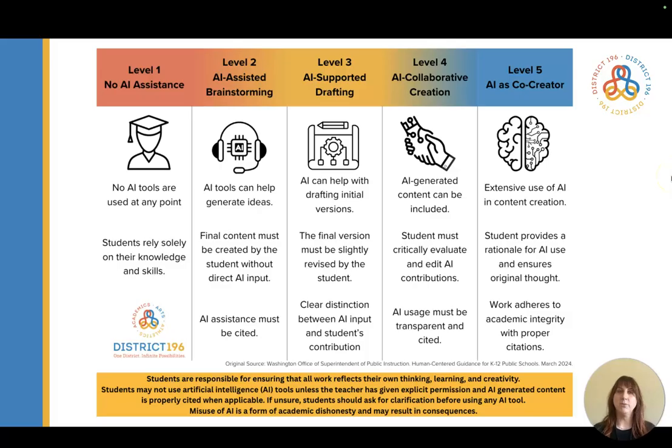As AI becomes more present in education, we need clear guidelines that protect academic integrity while embracing innovation. Our poster provides a 5-level framework that moves from no AI assistance allowed at all the way up to AI as a co-creator. Regardless of the level we're at, the key point is this: students are responsible for ensuring that all work reflects their own thinking, learning, and creativity. I'll walk you through each level with a few examples.